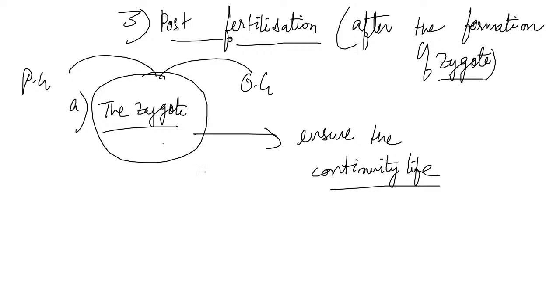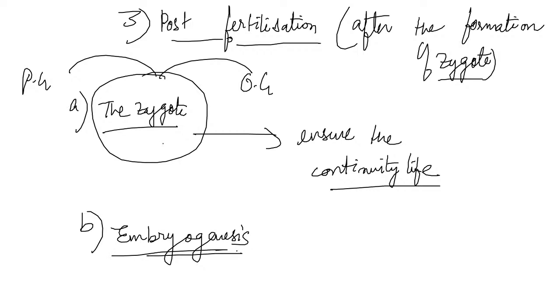So when the zygote is finally turning into the embryo fully, that is known as embryogenesis, which is again very important after fertilization or the post-fertilization event. The process of development of the embryo from the zygote is known as embryogenesis. Now, how does the embryo develop from the zygote?